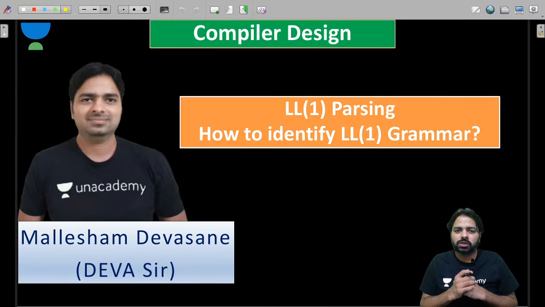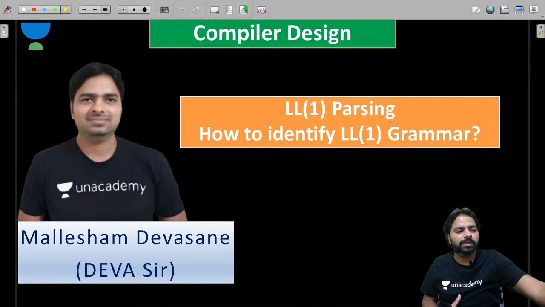Here today we are going to see LL1 parsing, and also we will see the main topic, which is how to identify LL1 grammar. In the previous sessions, we have seen how to compute the first and follow set, then how to construct the LL1 table. We have seen many things in the previous class.